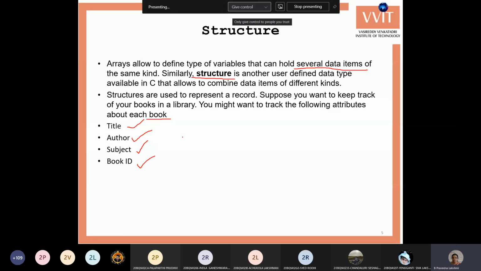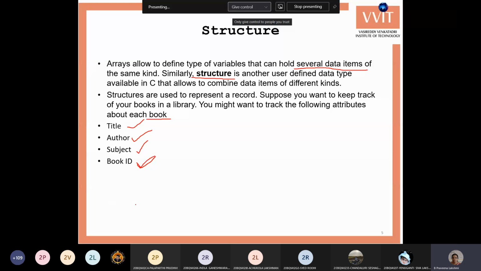The library persons will add a number for every book, the book ID. Apart from this, we can also have other information like number of pages, the price, and the ISBN number.